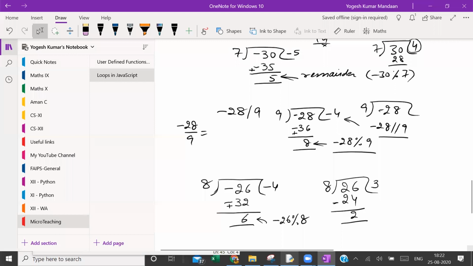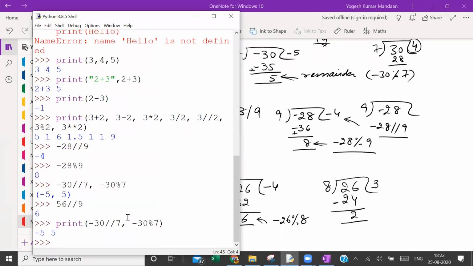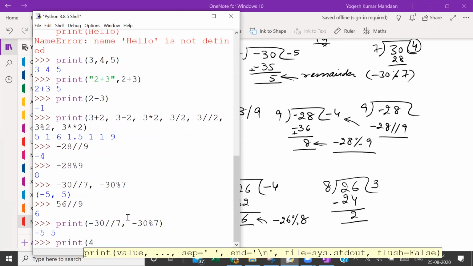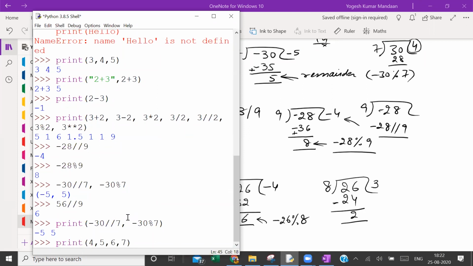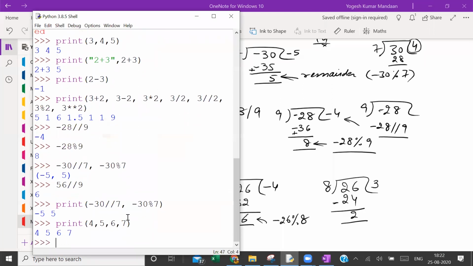Now I go back to Python shell. Now we move to something else. In the print statement, when I give multiple values, for example, when I say print 4, 5, 6, 7, what will it display? 4, 5, 6, 7. There's a gap, there's a space between all these, between any two consecutive values. 4 and 5, there's a space. So these consecutive values are separated by spaces.